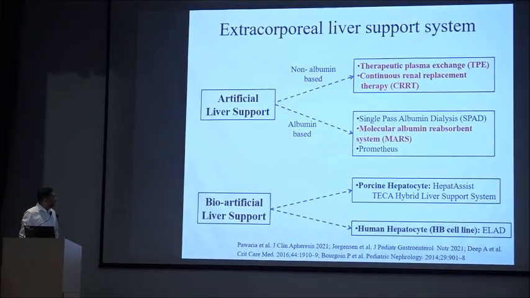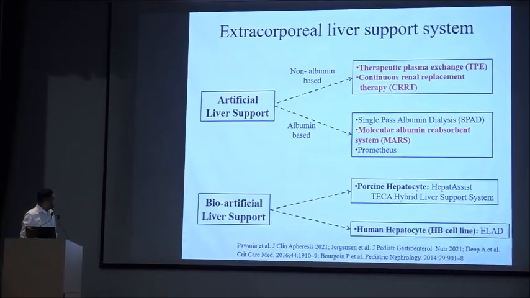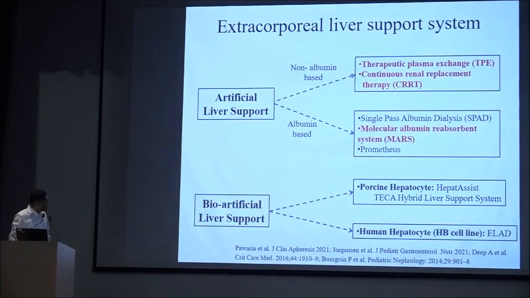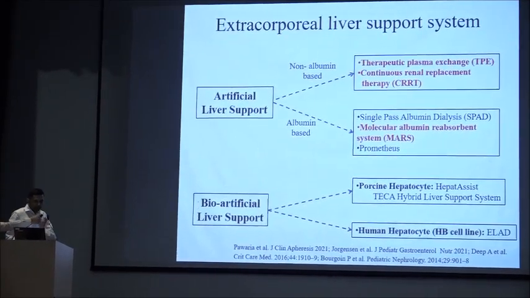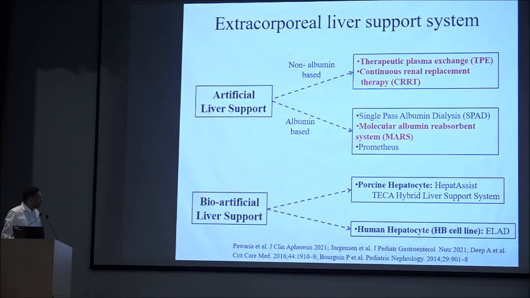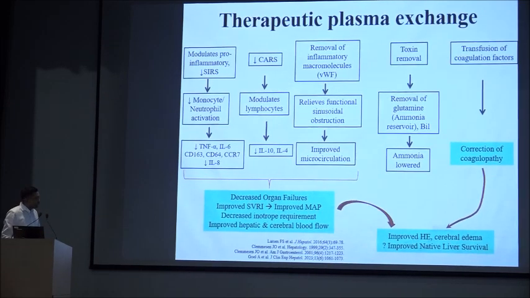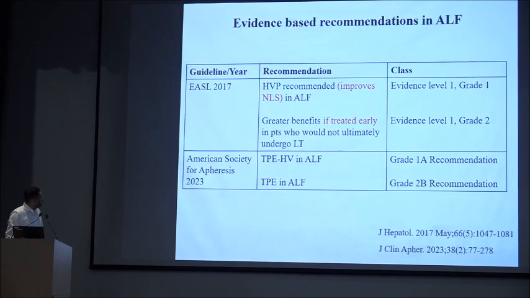So among the various extracorporeal liver support systems, which are classified as artificial and bioartificial, bioartificial obviously provides an extra benefit, that they provide the functional capacity of the liver, which is not provided by artificial liver support. But among the artificial liver support, the data in pediatrics mainly comes from TPE, CRRT and MARS, so I'd be concentrating on these three. Most of the data in pediatrics come from therapeutic plasma exchange. The mechanism has already been well explained by Dr. Raki, so I'd skip that.